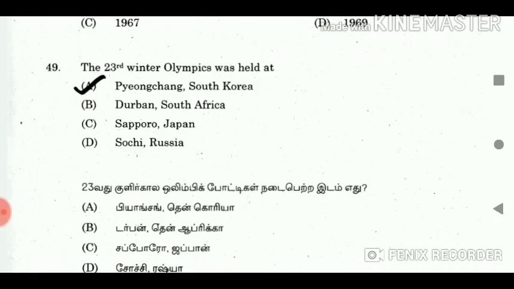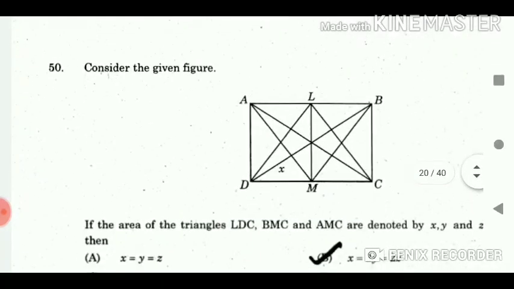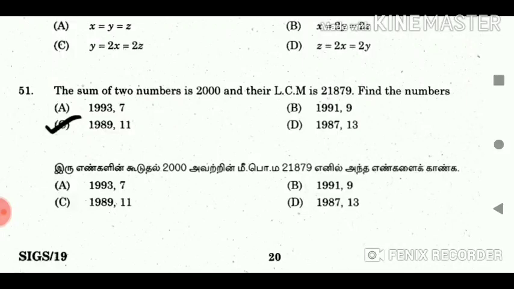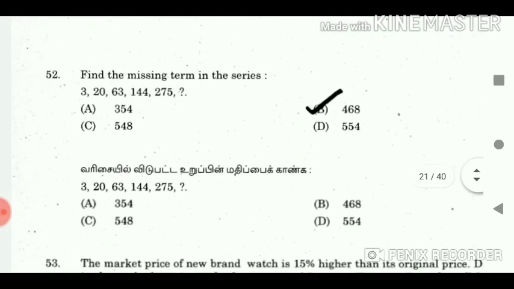Answer A. 50. Consider the given figure. Answer B. 51. The sum of two numbers is 2000 and their LCM is 21,879. Find the numbers. Answer C. 52. Find the missing term in the series.